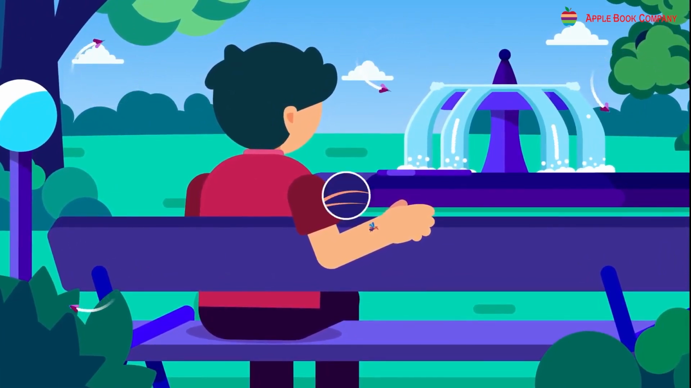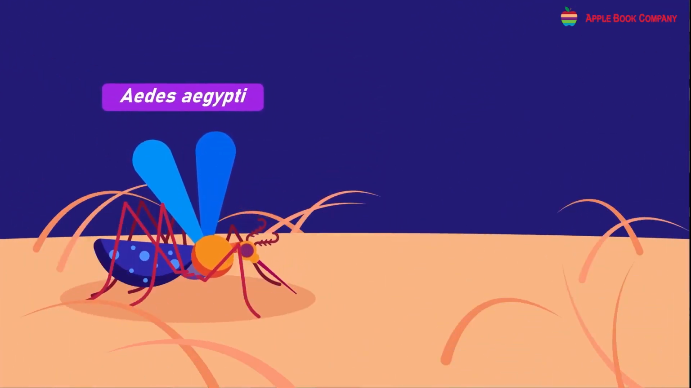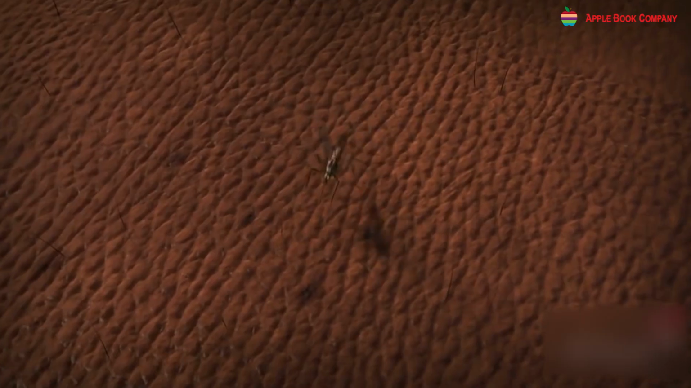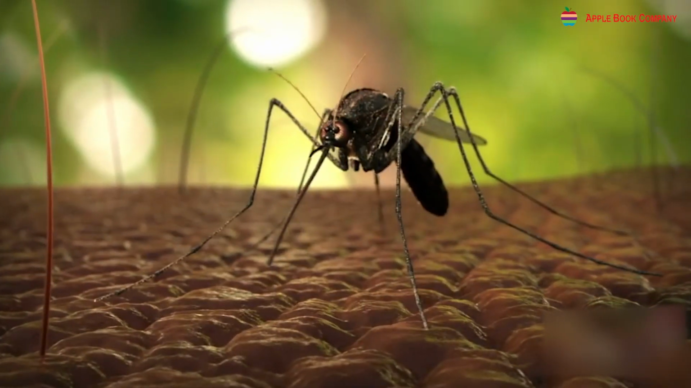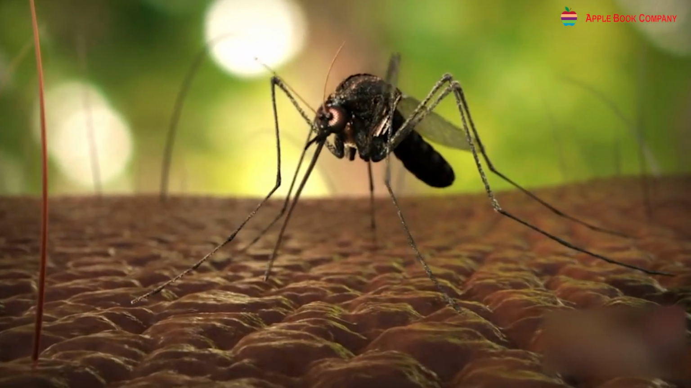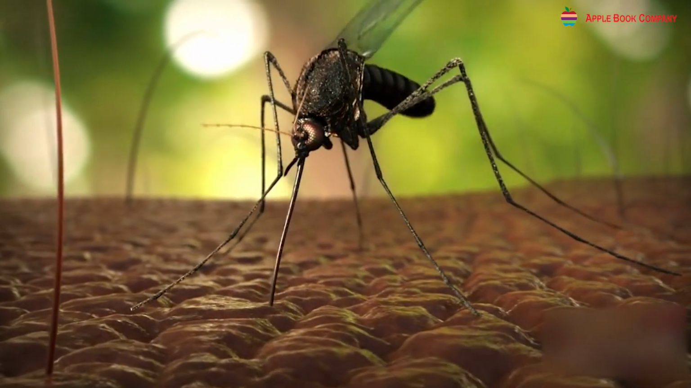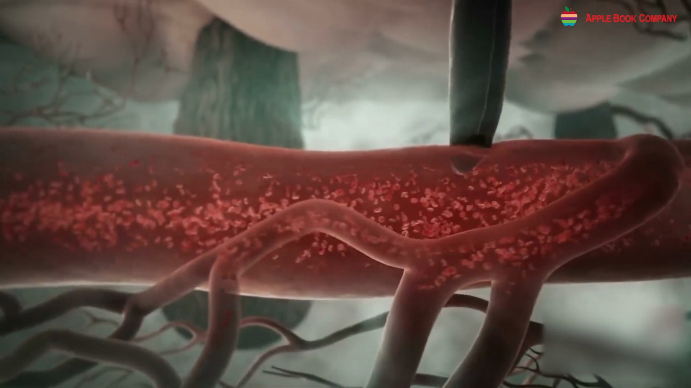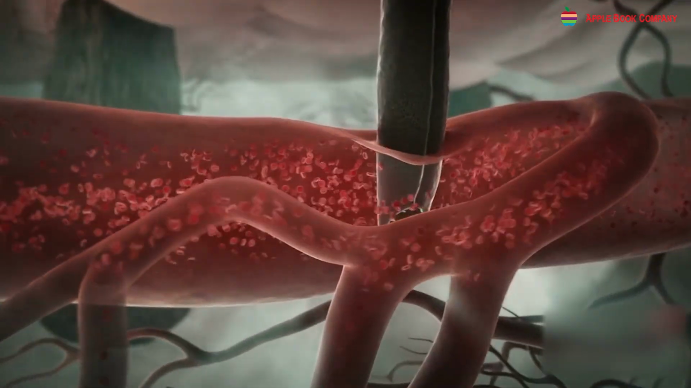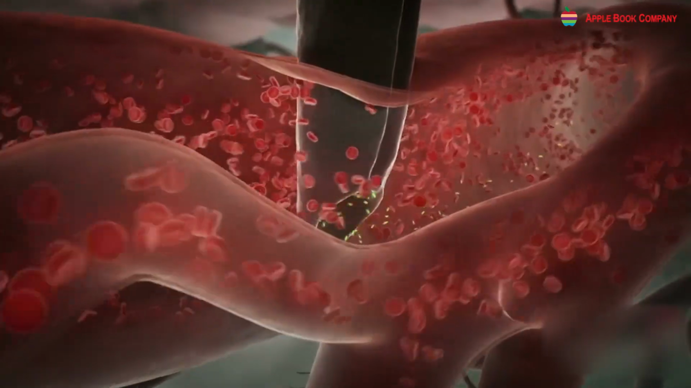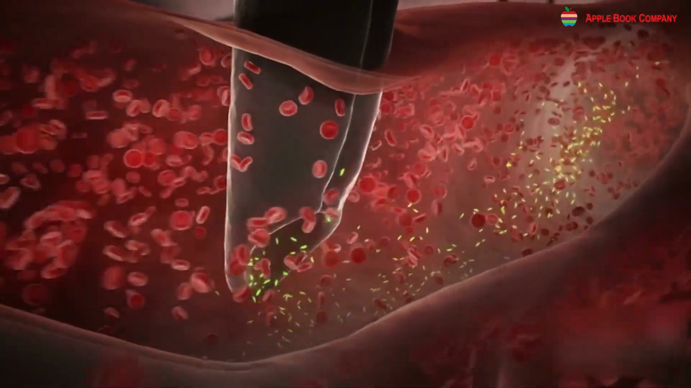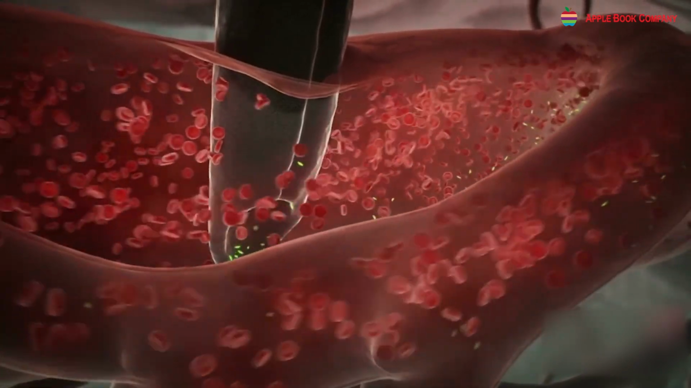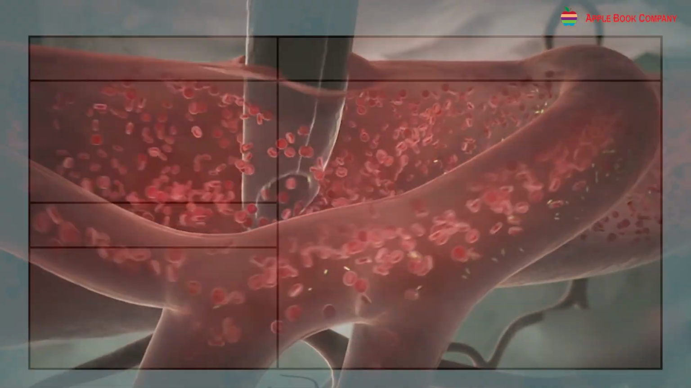Dengue is caused by the bite of an Aedes mosquito. The bite of a female Anopheles mosquito can cause malaria. When the mosquito bites a person who is already suffering from malaria, the protozoa are sucked up with the blood. When this mosquito bites a healthy person, the protozoa are injected into the person's blood, and in this way, the person gets affected by malaria.